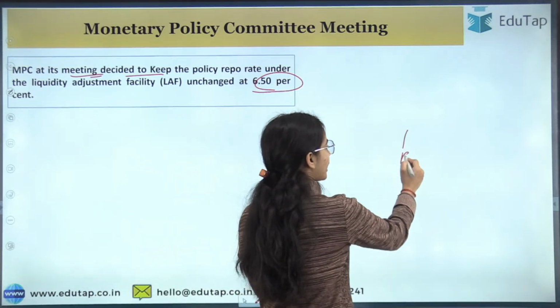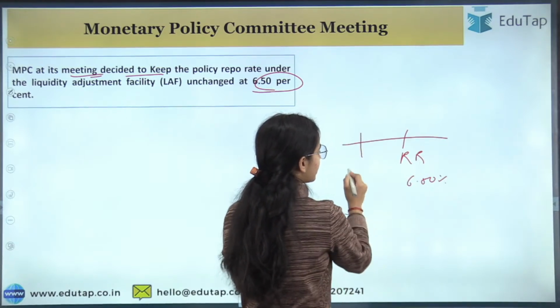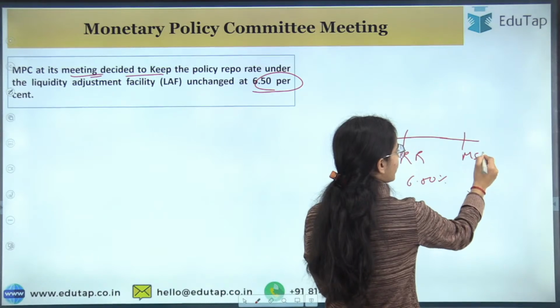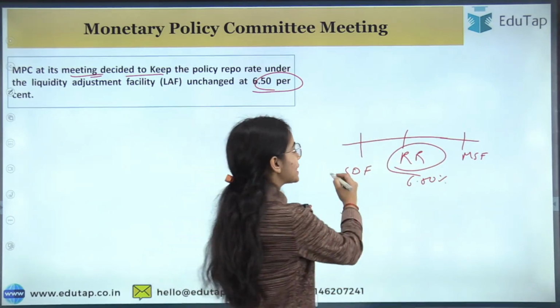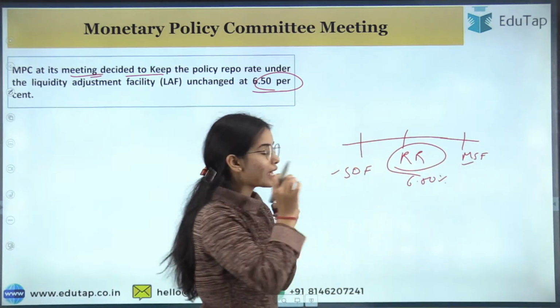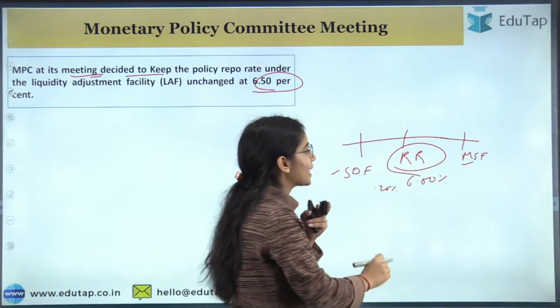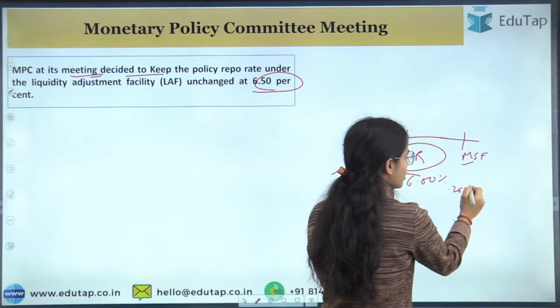When the repo rate is at 6.50%, what will be the SDF rate and what will be the MSF rate? If you know the repo rate, how do you know the SDF rate and the MSF rate? The SDF is less than the repo rate by 0.25% and the MSF is greater than the repo rate by 0.25%.